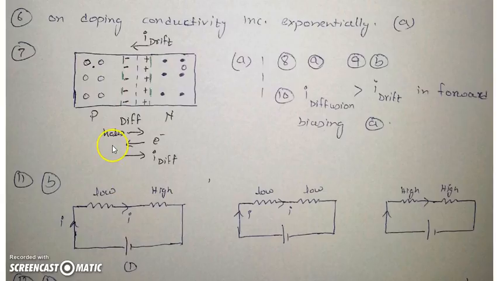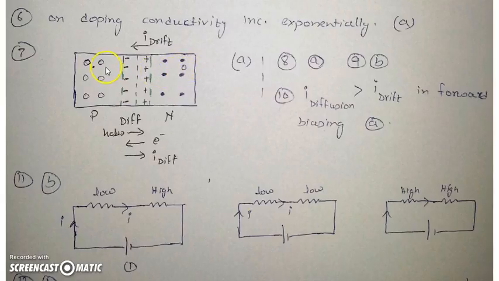You can look at this diagram. So this is the P side. The circles are basically holes and there are a few conduction electrons also, but the majority will be holes. And this side is n-type. The darkened dots are basically conduction electrons, and this one is a hole.